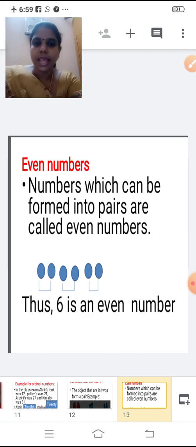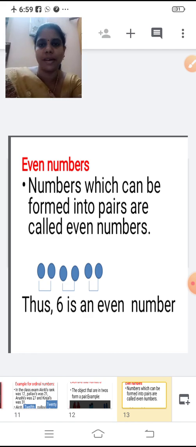Next. Numbers which can be formed into pairs are called even numbers. See, if you can arrange them in pairs, then they are called even numbers. Just see one example now.